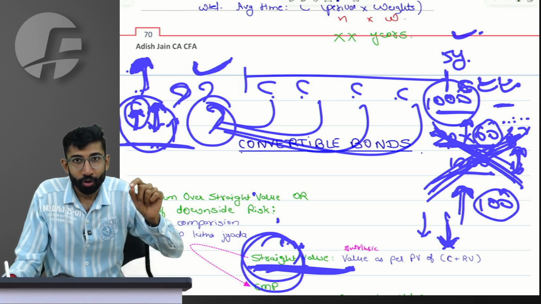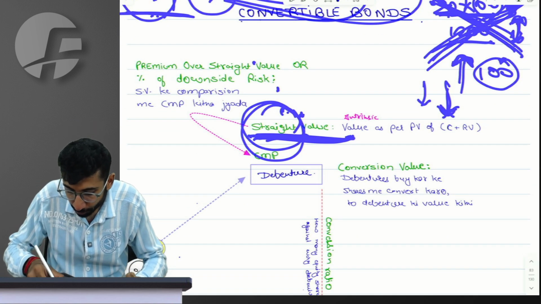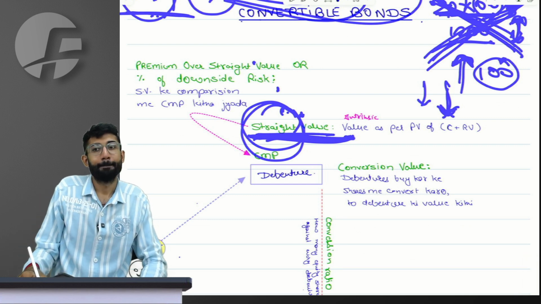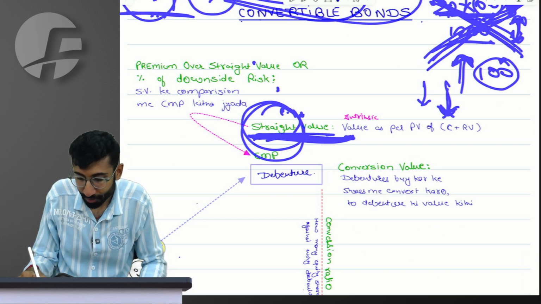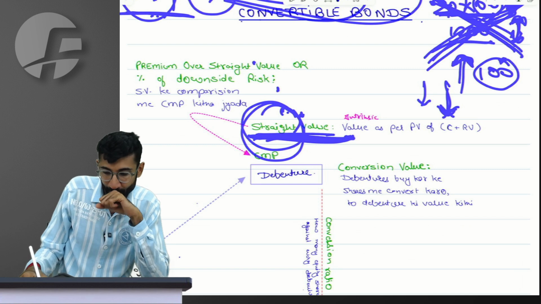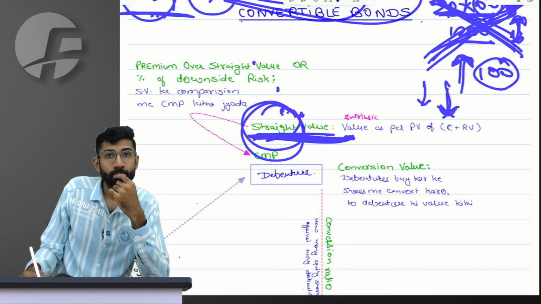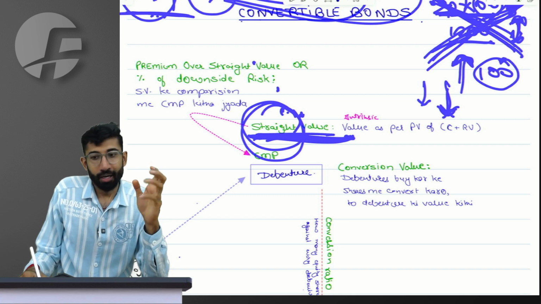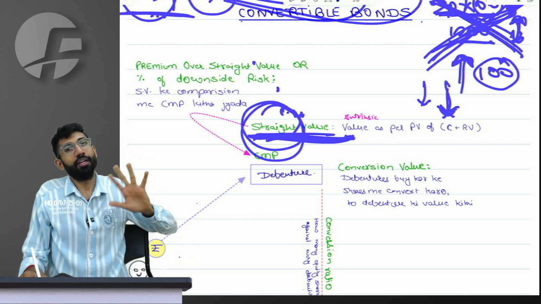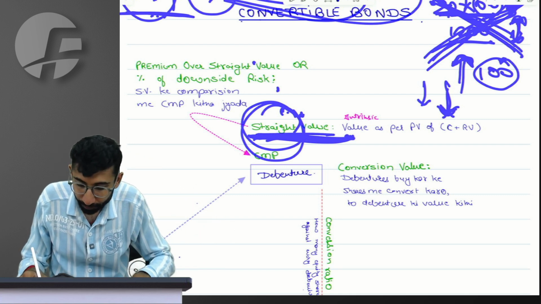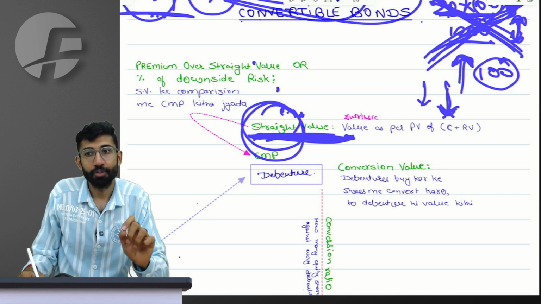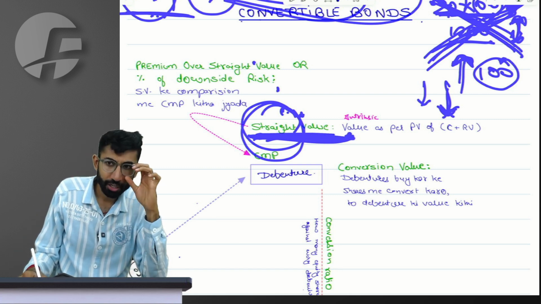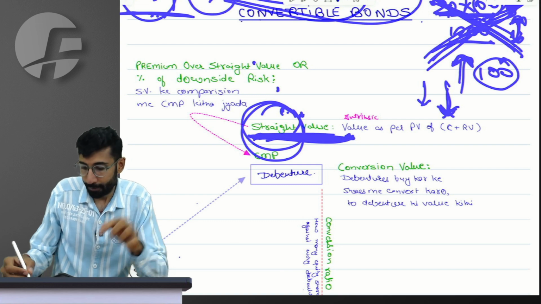Could I also explain to you the importance of a straight value? Requesting your responses on this, please. People, updating the entire chart in English is a different thing. We will do it afterwards, but first I need your response on this. Are you finding it logical? Are you able to connect to it?